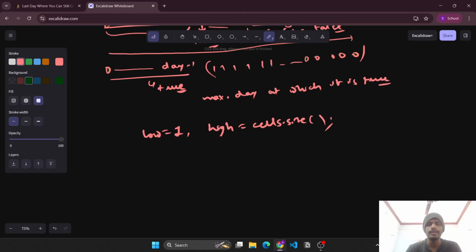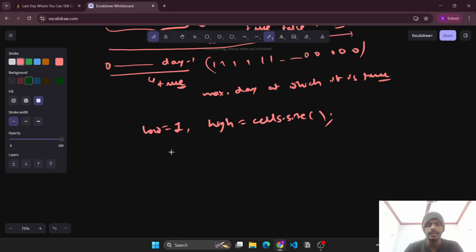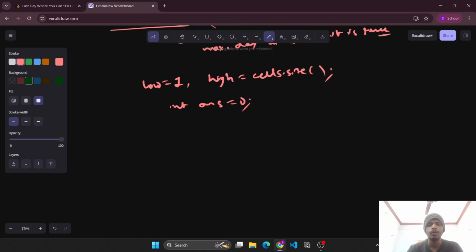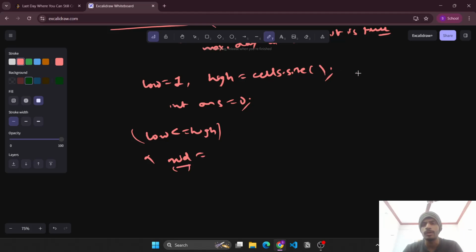Now we need to find the maximum day. Initially we can initialize the max day with 0. Now we'll simply apply binary search while low is less than or equal to high. We'll have the mid as low plus high by 2. Since mid is used as an integer, and these values can go up to, suppose, 2e4, 2e4 plus 2e4 will never reach long values, so we can simply write it as low plus high by 2.